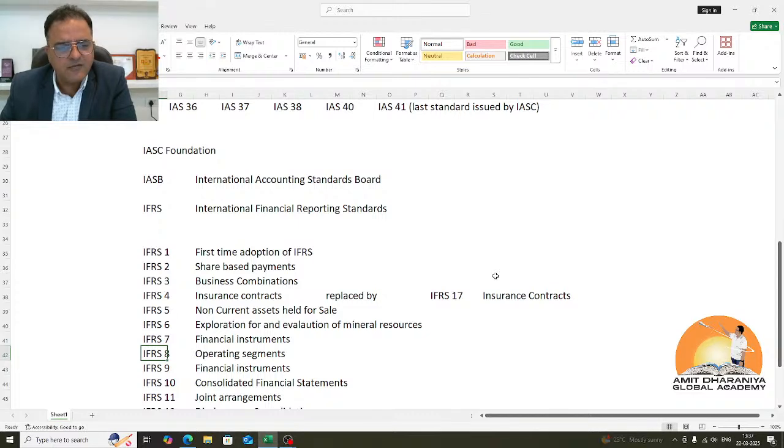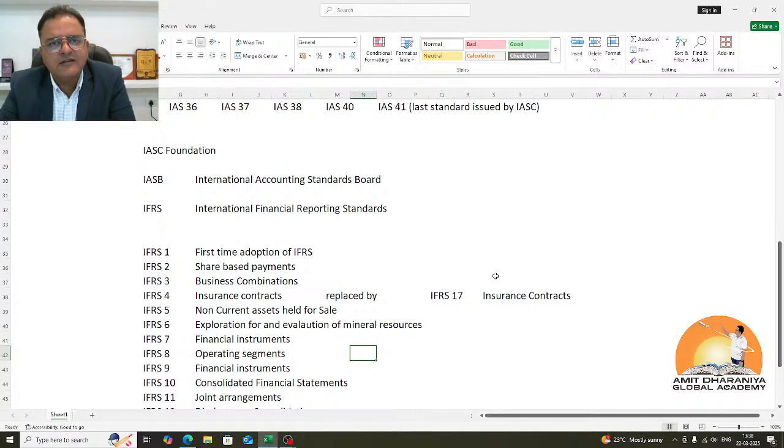The next standard which is relevant and applicable is IFRS 8 operating segments, which was earlier done through geography or product or line of service. But it was decided that if the chief operating decision maker is reviewing something which is of continued importance, of a significant nature, then that significant item or area of business which is of importance to the management should also be highlighted, and the users of financial statements should also be made aware of it.